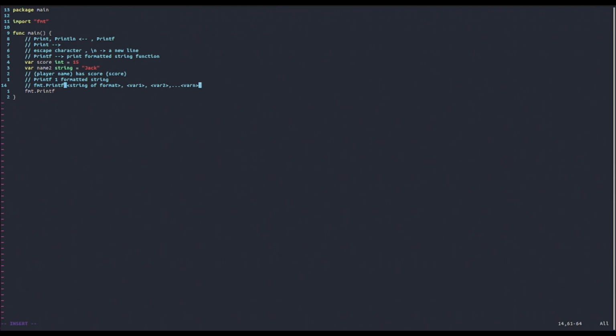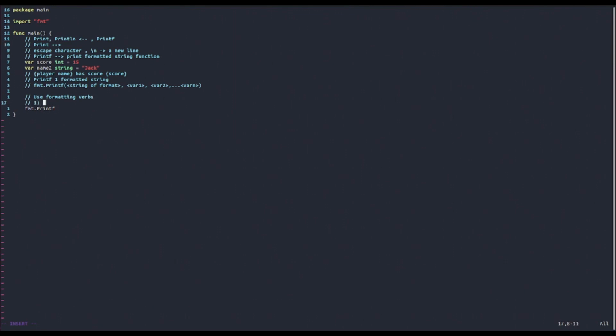But how do you say exactly where to insert each one? Well, we use formatting verbs. There are many formatting verbs in Golang. Maybe we will see all of them in the next video. In this video, we're only going to see a couple of them, and these are the following.